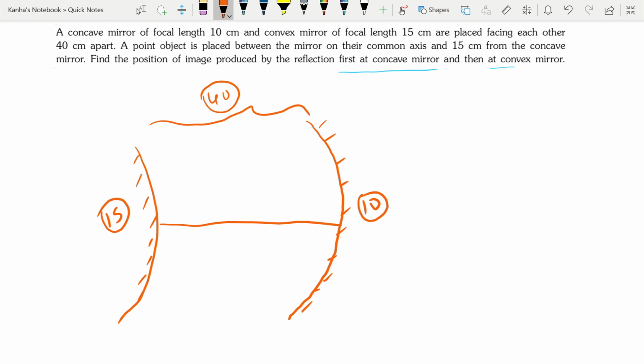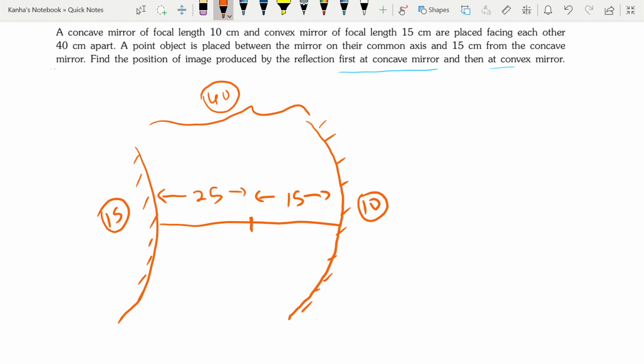Now a point object is placed between the two mirrors on their common axis and 15 centimeters from the concave mirror. So this distance is also given to you. It is 15 from the concave, and how much from the convex? It's the remaining 25 from the convex. You're supposed to find the position of the image produced.